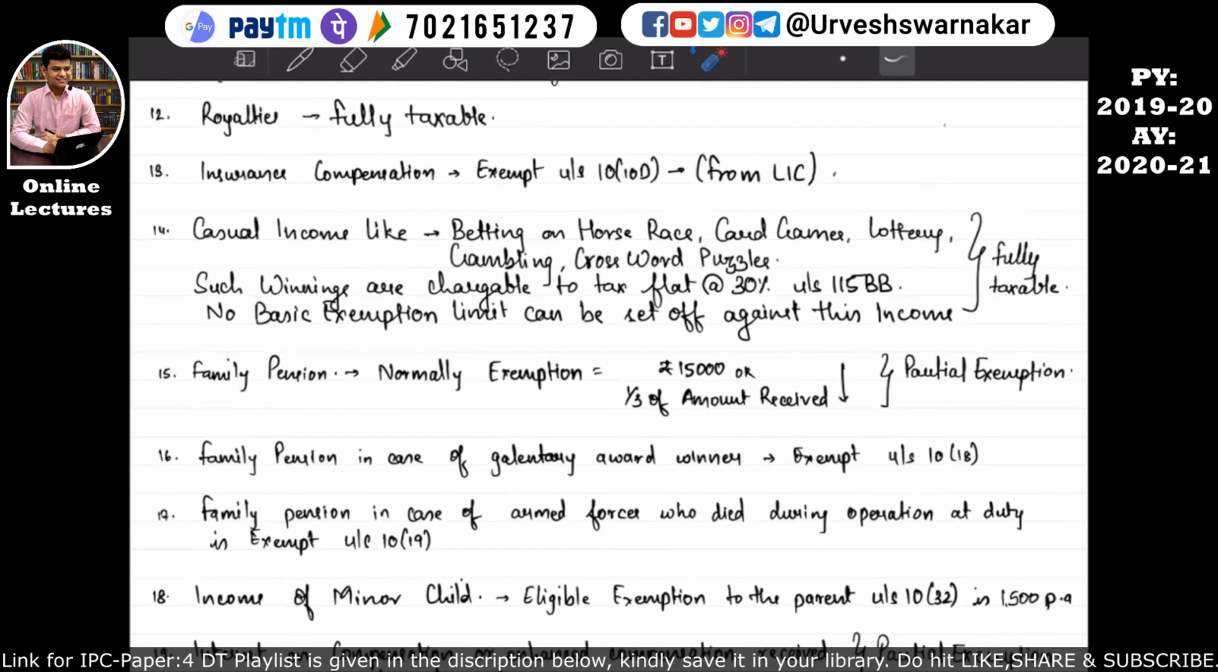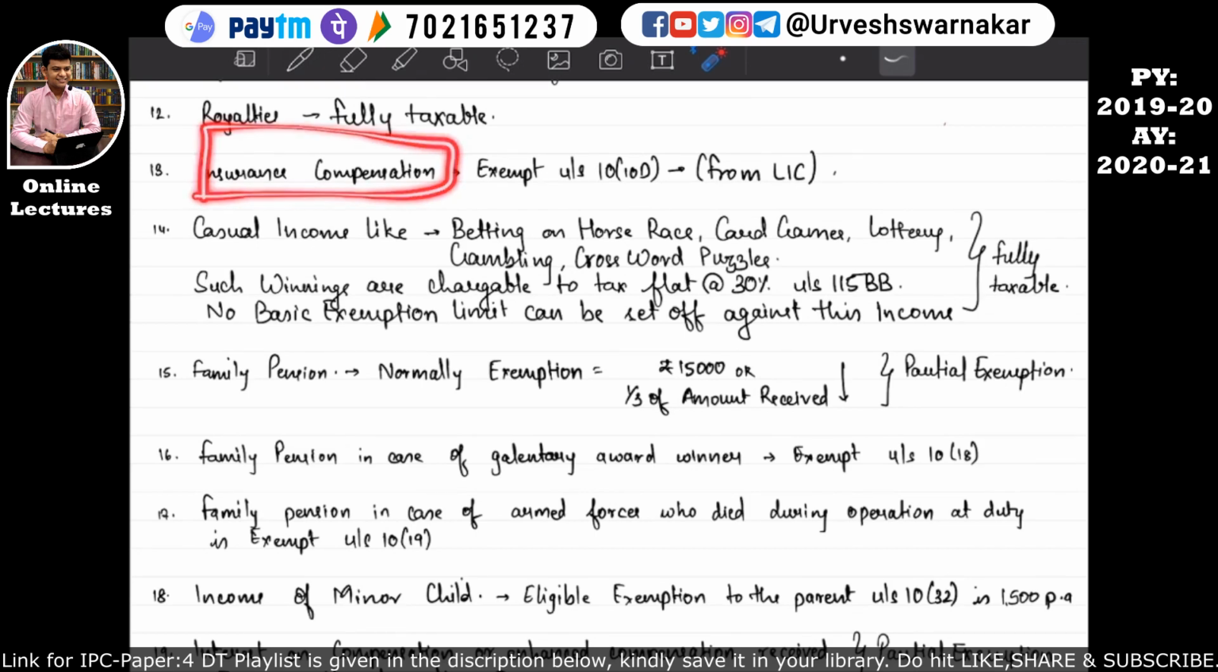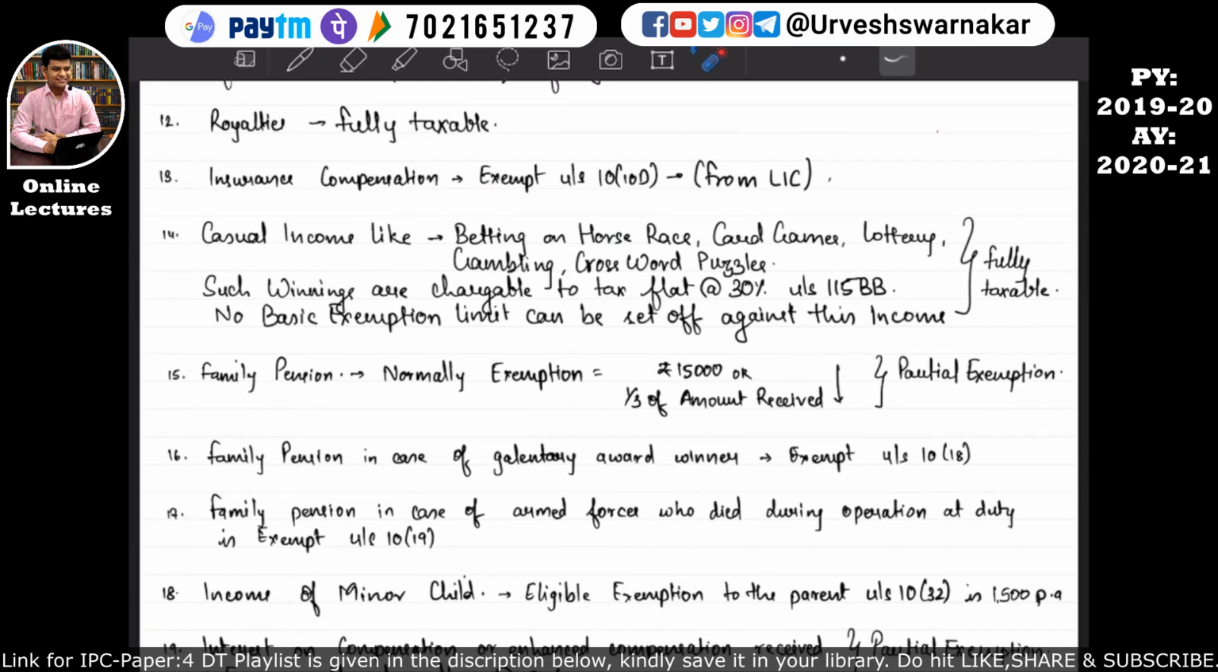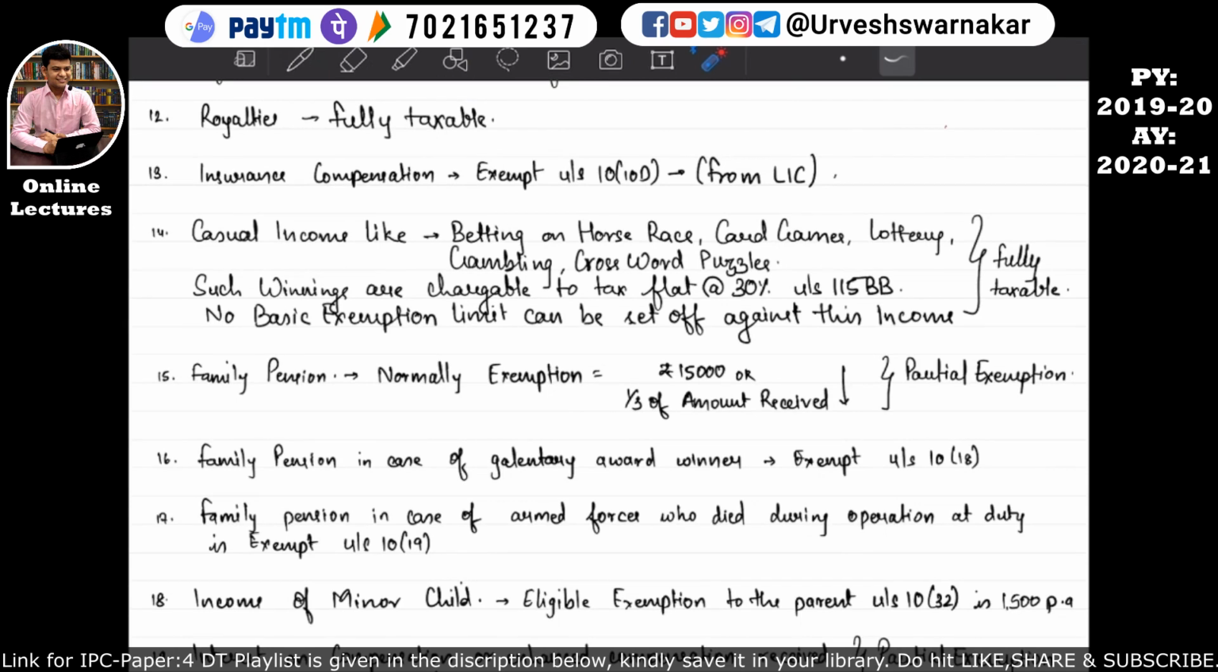Point number 13 says that if an assessee receives an insurance compensation, it is exempt under section 10(10D), and if such insurance compensation is received from the LIC, then only the exemption under section 10(10D) will be available to the assessee. I hope this is quite clear and self-explanatory. So now let's move on to our next point, that is point number 14.